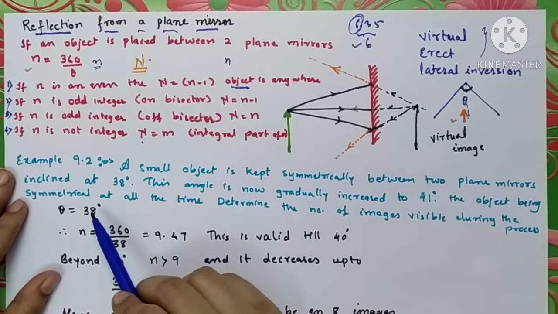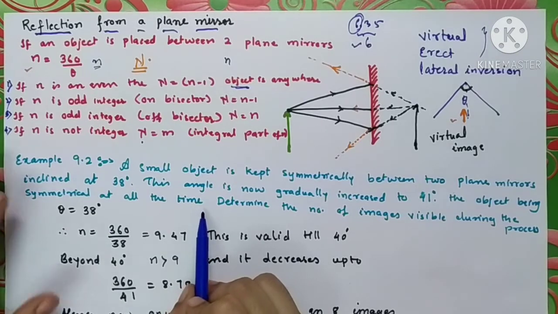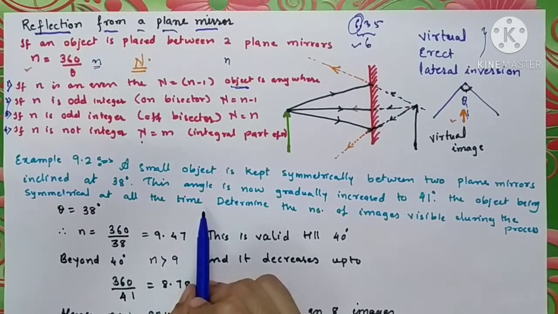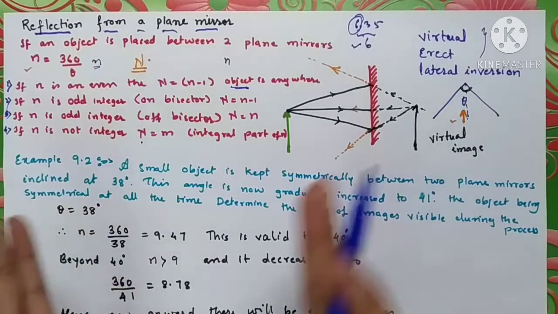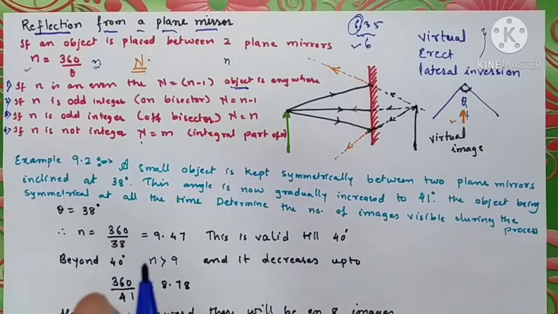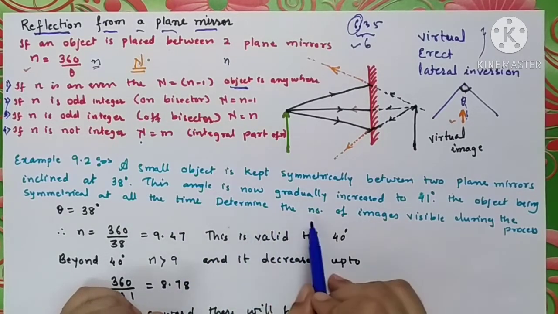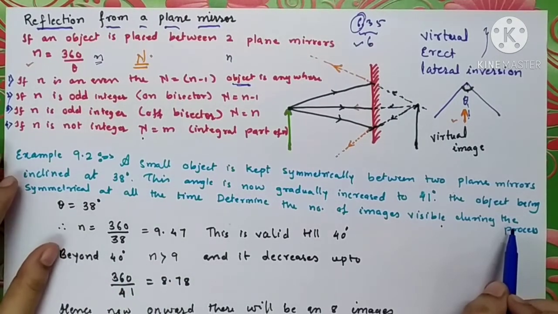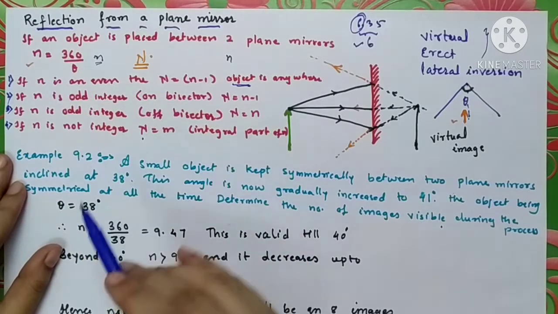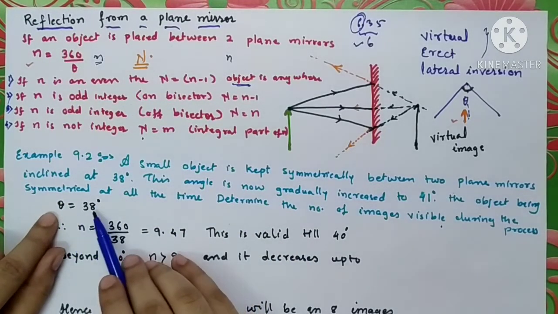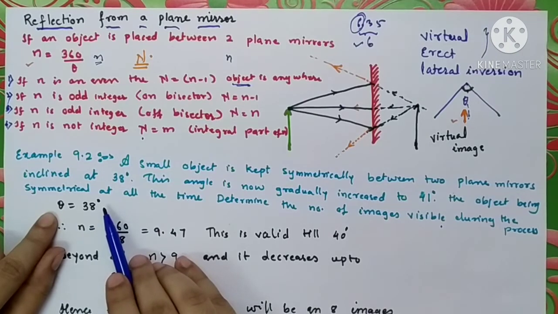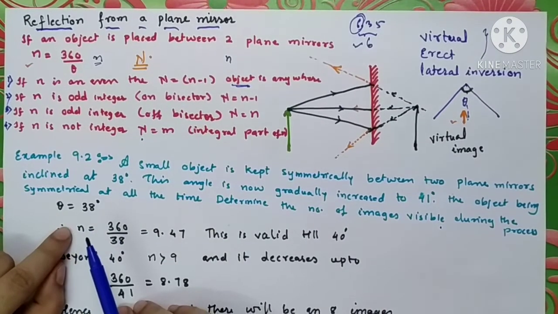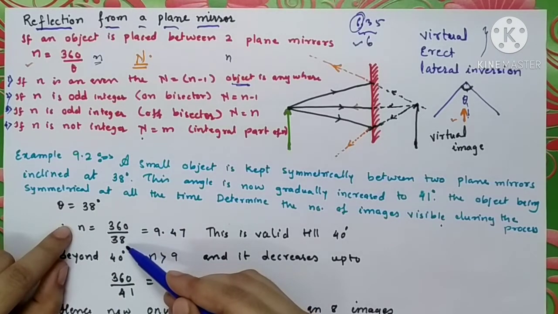The object being symmetrical at all times means it is always placed in this way while the angle goes from 38 to 41 degrees. The object will be exactly placed at the angular bisector at all times. Determine the number of images visible during the process. So first and foremost, we have to calculate this ratio n. Let us write down the given thing. Theta is 38 degrees. Then n is equal to 360 divided by 38.